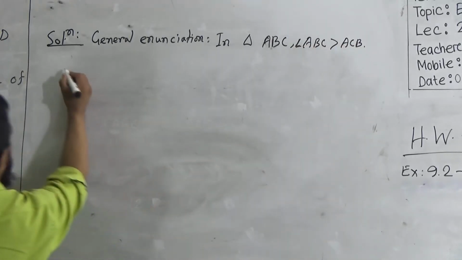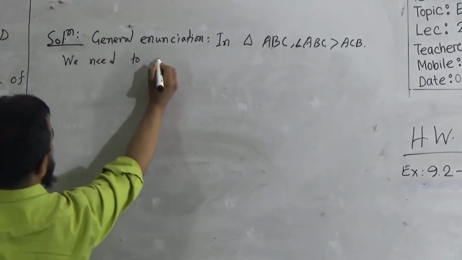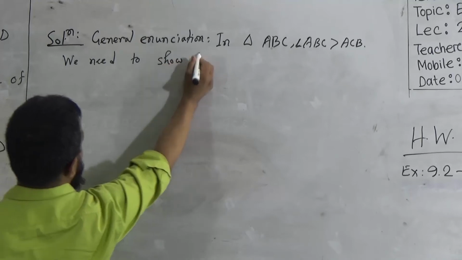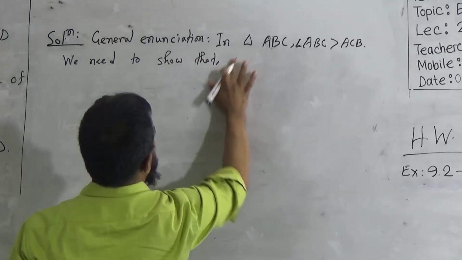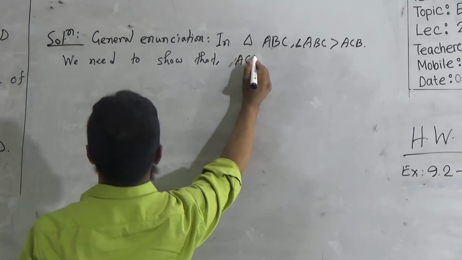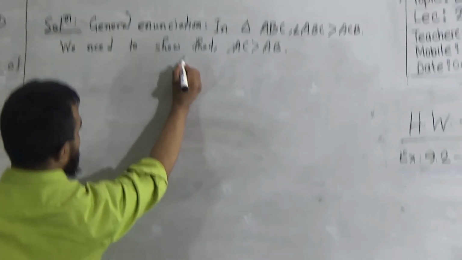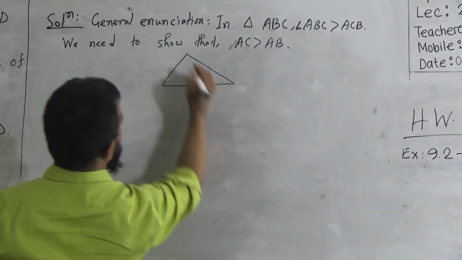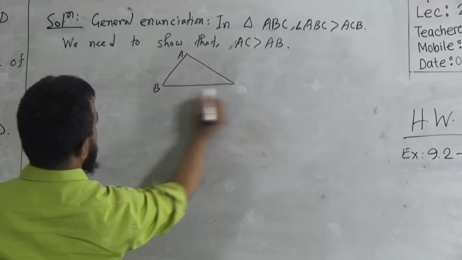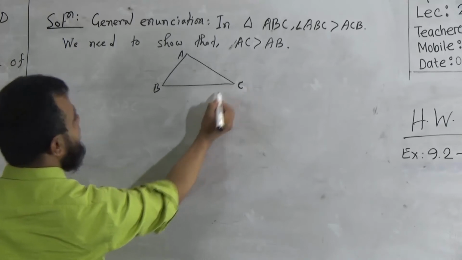We need to show that the side AC is greater than the side AB. Then we should draw that figure again for this proof. Okay, this is our figure. It's A, B, C, where angle B is the greater angle, then angle C.